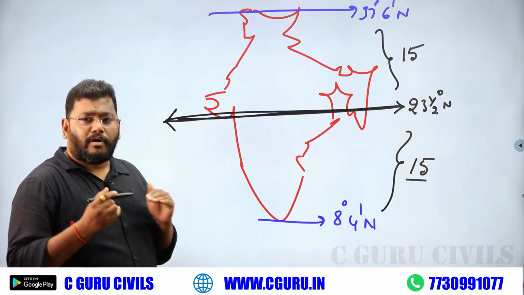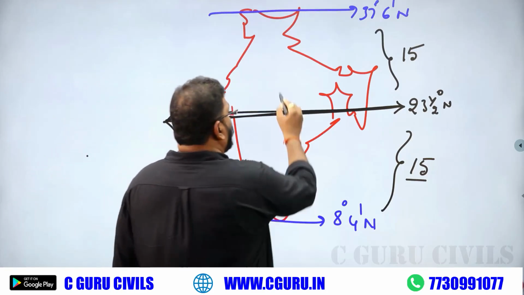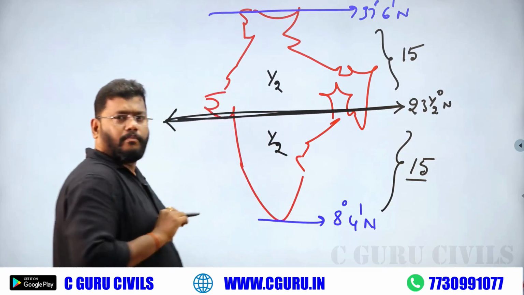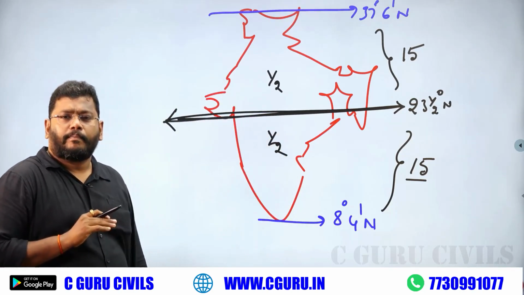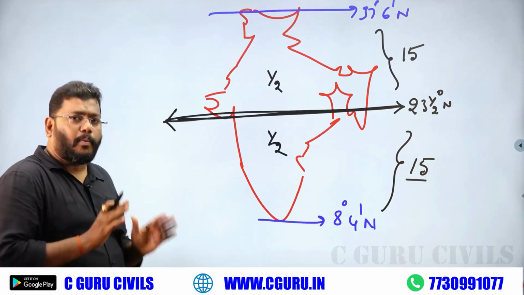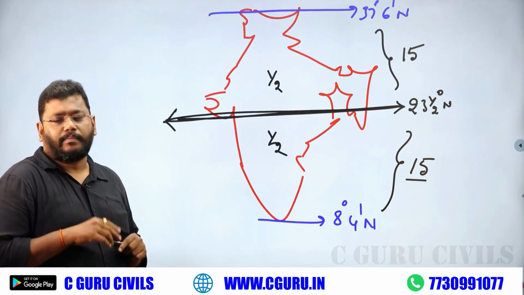That's why the Tropic of Cancer divides our India into two equal halves. But these are only approximate values, remember.